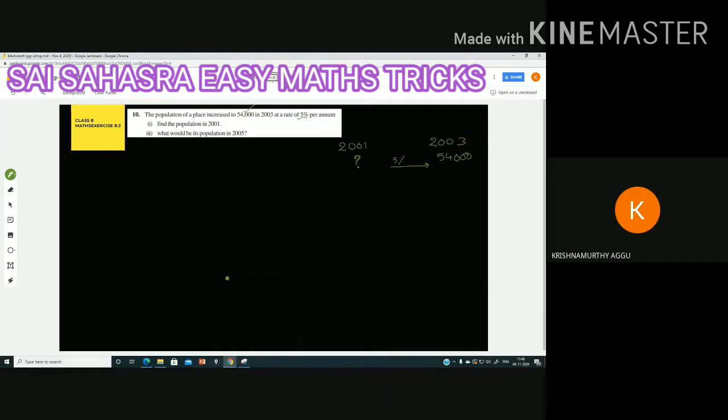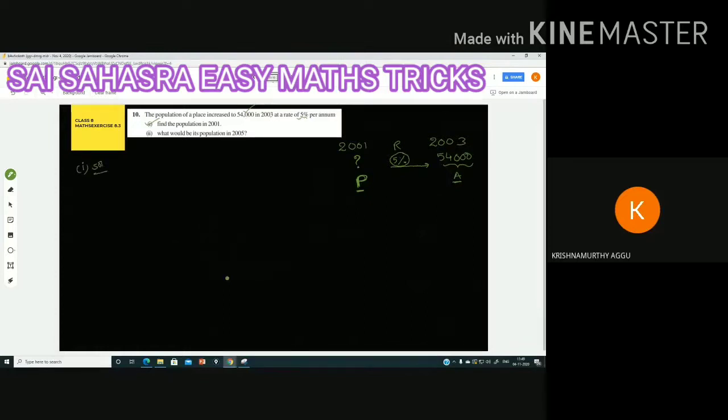2001 comes first. Let us suppose we don't know the population of 2001, and assume it as P. It is like the principal, the starting amount. This is the final amount after adding the interest. The rate of interest will be R. So 5 percent increase gives the amount 54,000 rupees. We compare this with our compound interest formula.